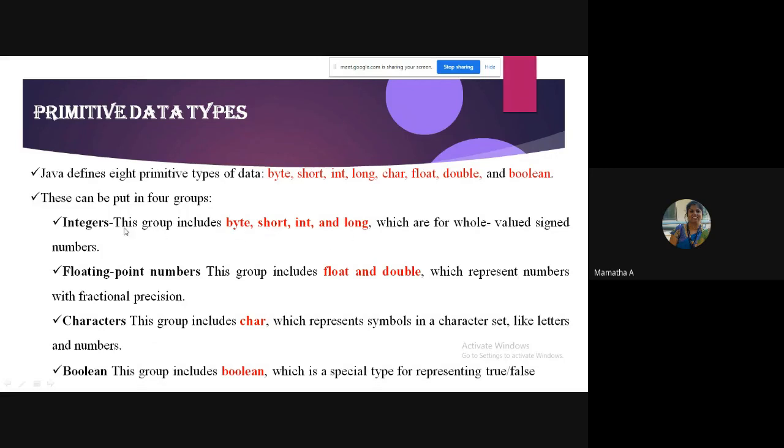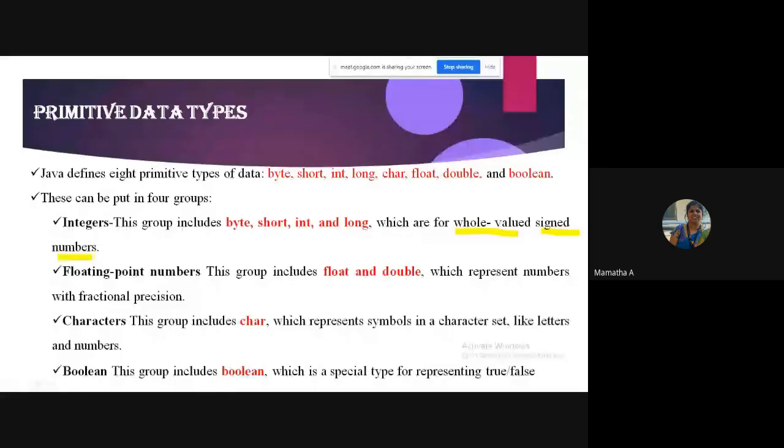So like this, we have 4 data types for integers: byte, short, int, long. These data types are whole numbers. So whole values, you all know. Whole means they are integers. Okay, whole values and signed numbers. What do you mean by signed numbers? It contains both positive and negative. In some programming languages, unsigned numbers are supported. What are unsigned numbers? They are only positive. Whereas here, signed numbers means both positive and negative numbers.